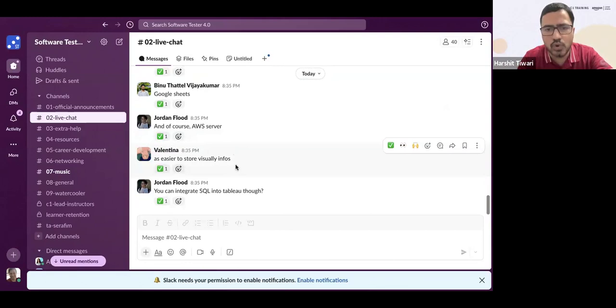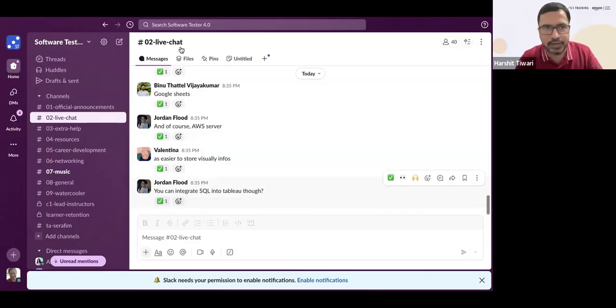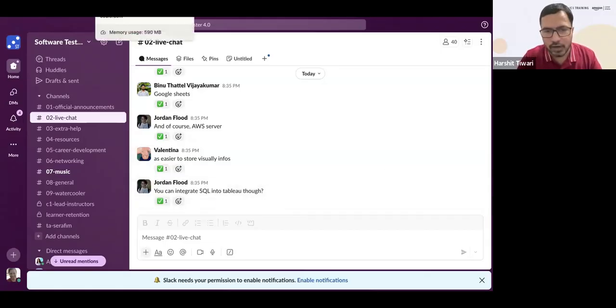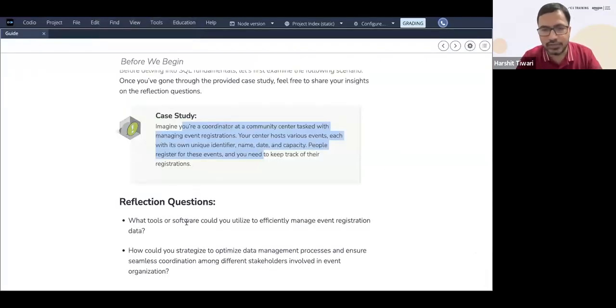Valentina says easier to store visual info. That is correct. Jordan says you can integrate SQL into Tableau, though. Yes, Jordan, you can. That is correct. Perfect, awesome. Great answers. So these are the software you can use.